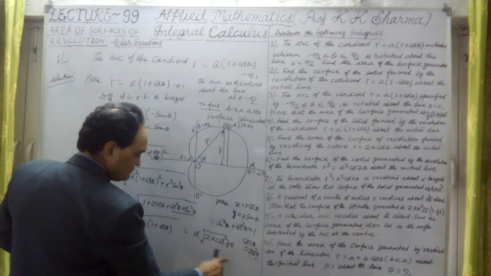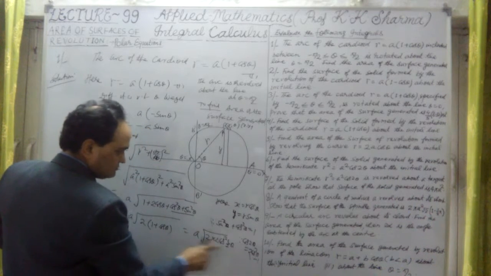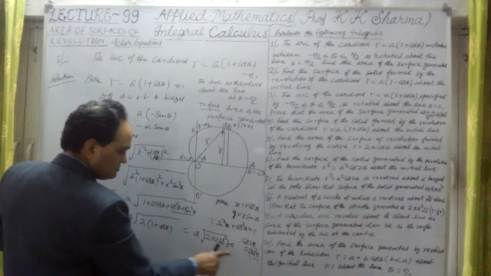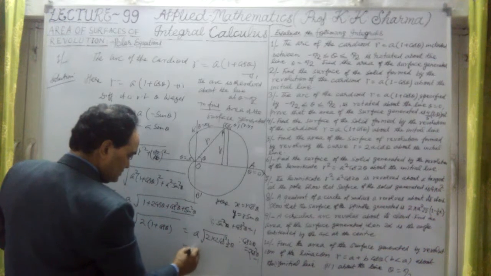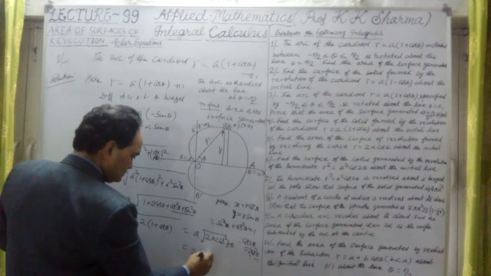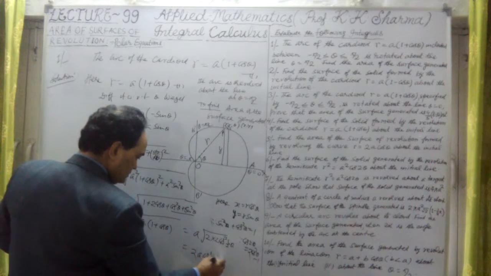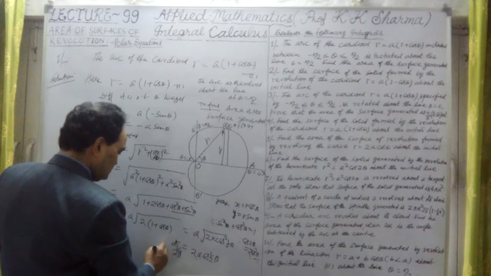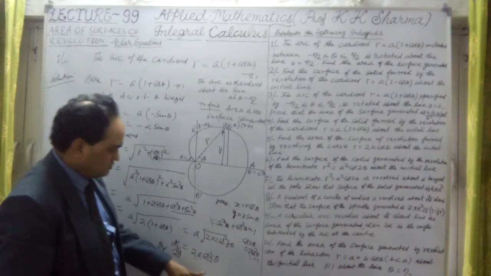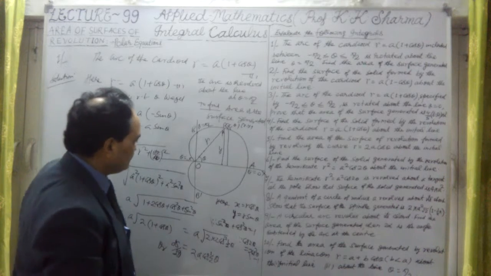Trigonometric identity. Therefore for 1 plus cos theta, when a single angle is there, the angle will be halved. This is 2 cos square half theta. That means ds d theta is equal to twice a cos half theta.